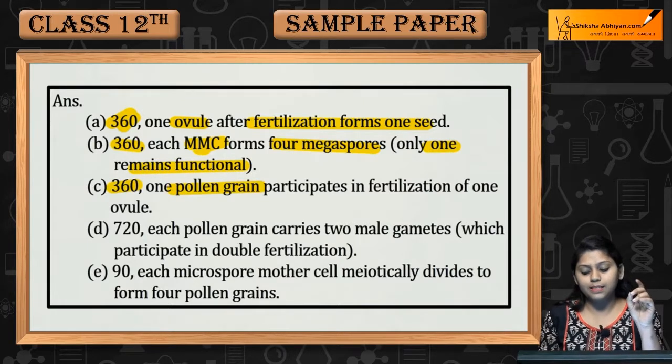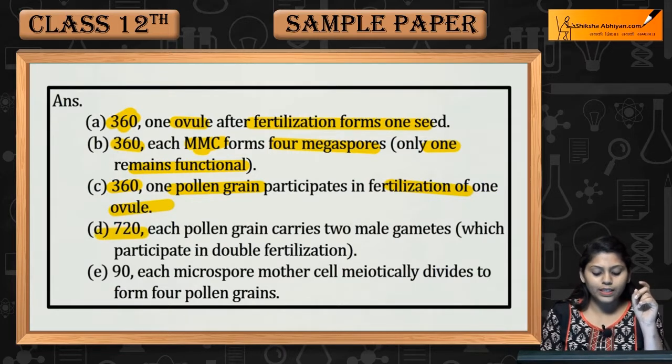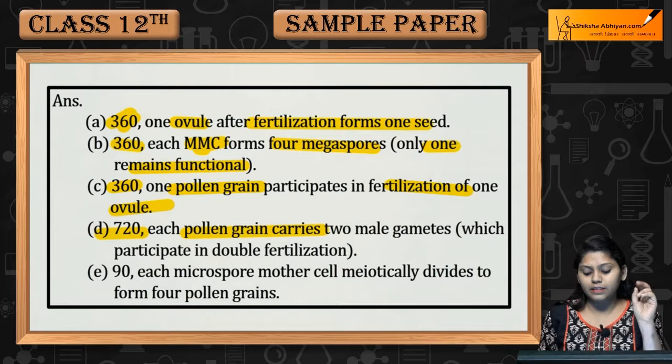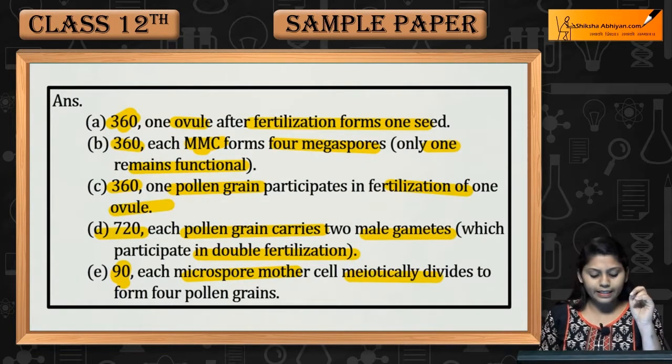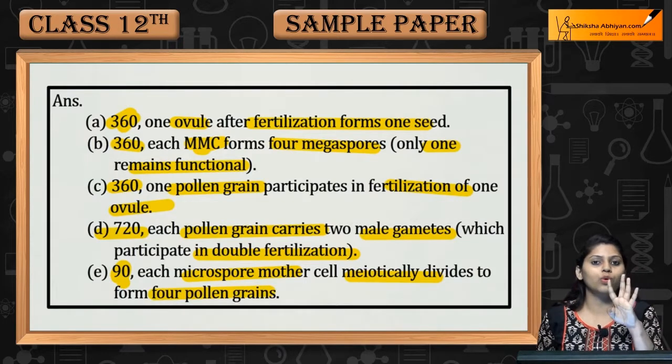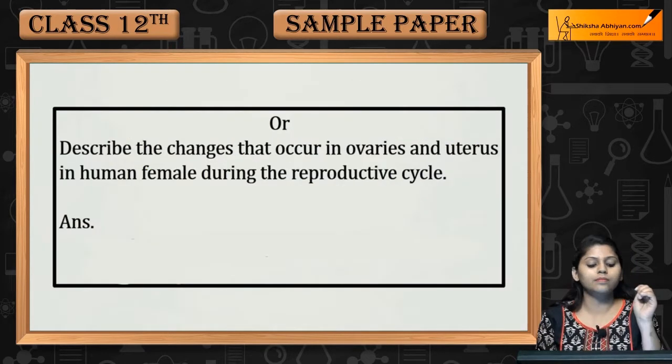360 pollen grains participate in the fertilization of one ovule. 720 male gametes, each pollen grain carries 2 male gametes which participate in double fertilization. 90 microspore mother cells, each microspore mother cell mitotically divides and forms 4 pollen grains.